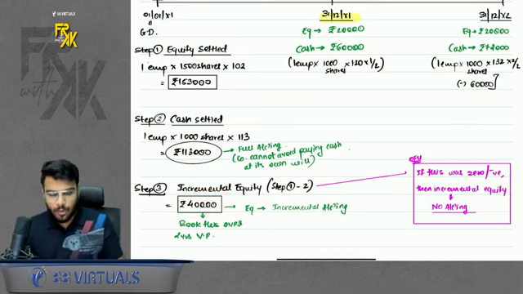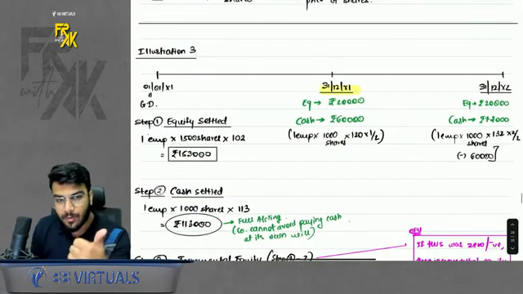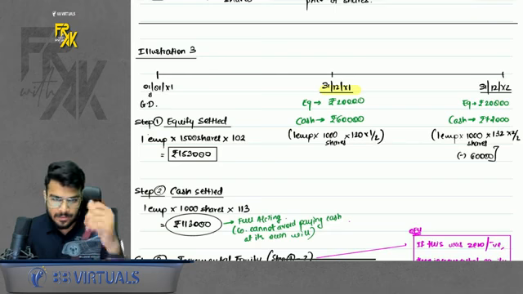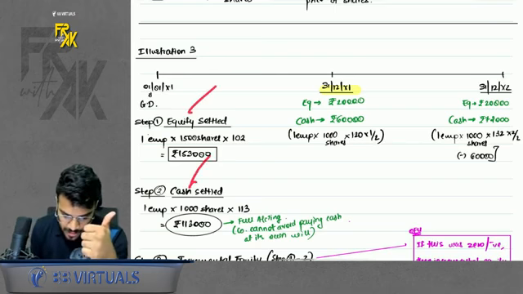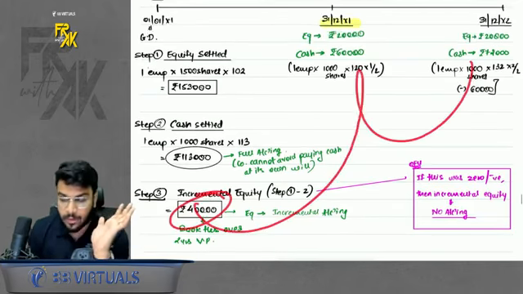Simple. So what do we learn from this? When the option is with the employee, for cash, we do the full accounting. For equity, we do incremental accounting. How to do that? On grant date, calculate 3 values: total value of equity, total value of cash, and the incremental equity. Incremental equity, directly divide by the vesting period and book it across the tenure.